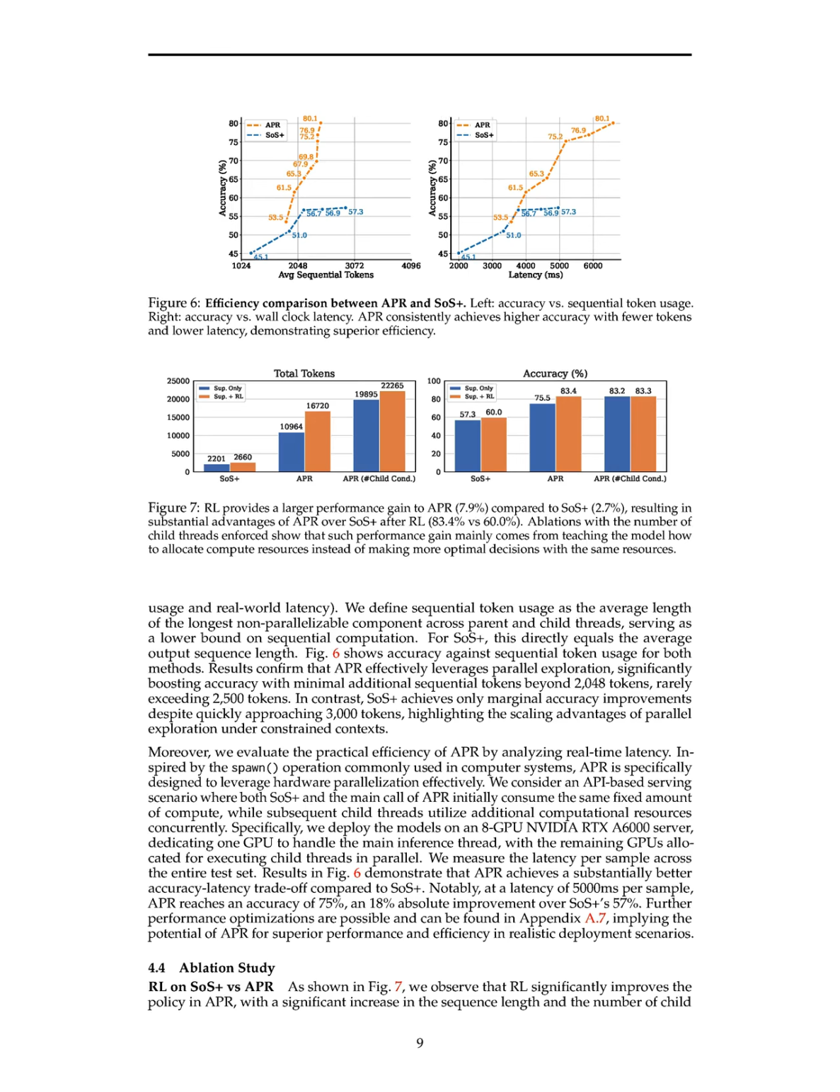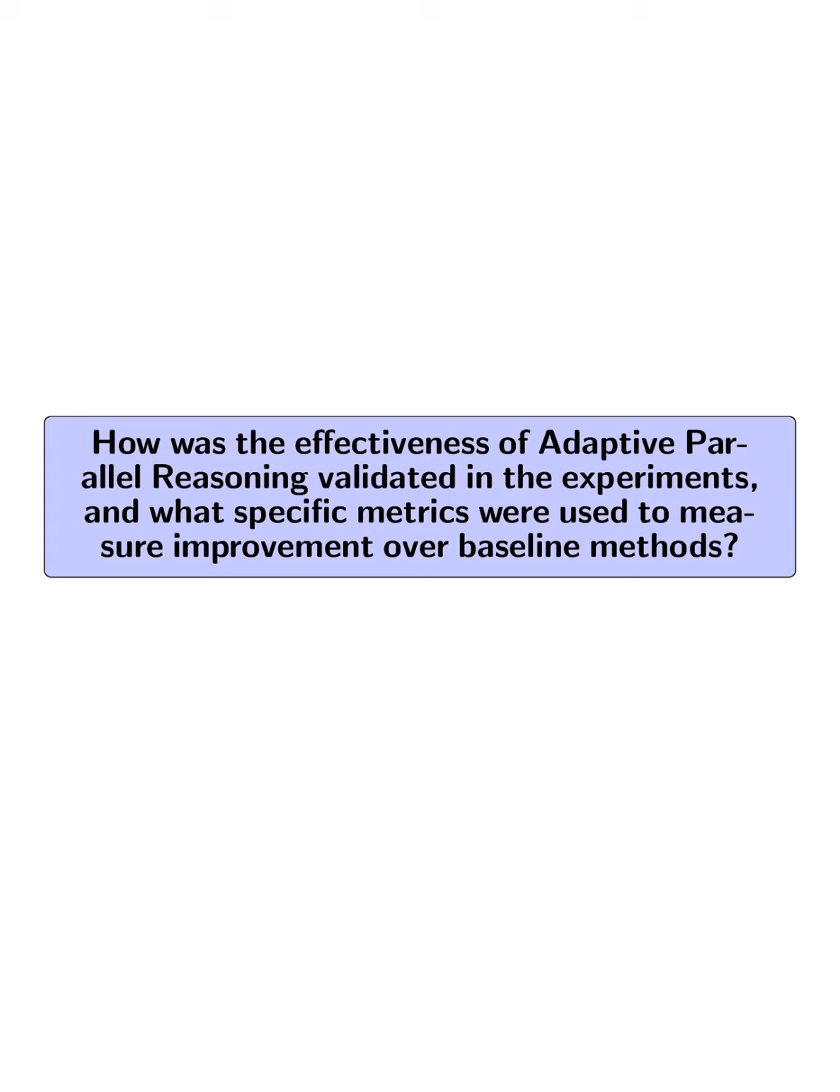How was the effectiveness of adaptive parallel reasoning validated in the experiments, and what specific metrics were used to measure improvement over baseline methods?